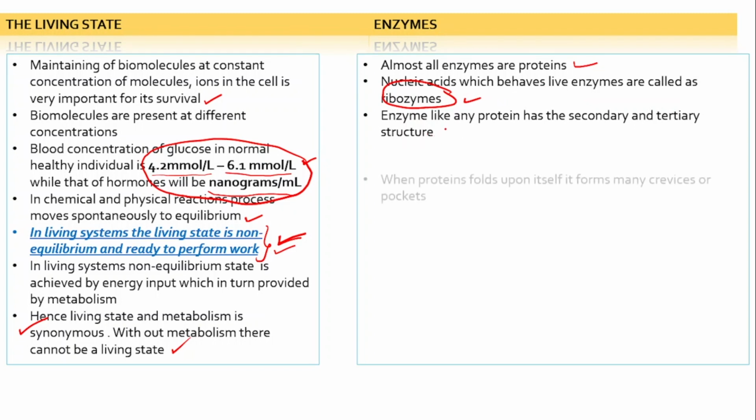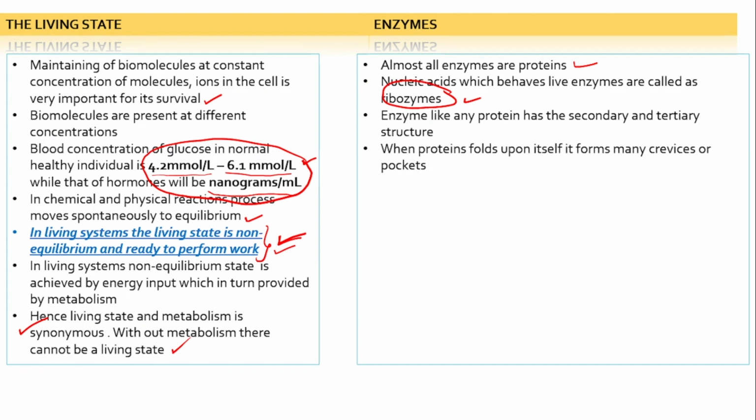An enzyme, like any protein, has secondary and tertiary structure. As we know, proteins have different types of structure: one is primary linear, another is beta sheet and alpha helix, then tertiary and quaternary. Same as protein, enzymes do have secondary and tertiary structure.